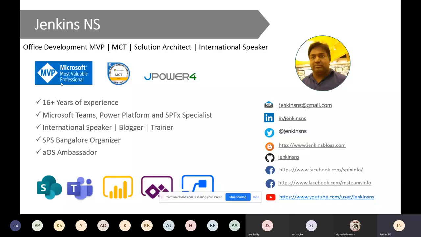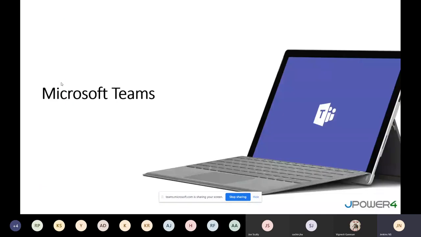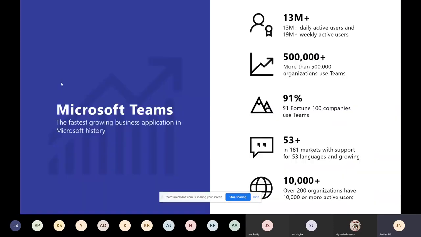Okay, let's start. I'm going to start your solution, everything, with Teams first. Everyone knows what we did, because those following the Teams series know about Teams and how to extend the application. Just a little overview, and we'll move fast. Everyone knows that this is the fastest growing business application in Microsoft history, Microsoft Teams. We have 53 plus languages supported, 91% of Fortune companies are using it, and 13 million plus daily and 19 million plus weekly active users.